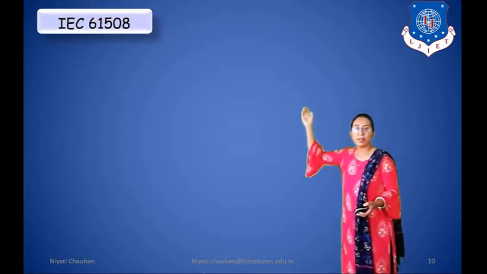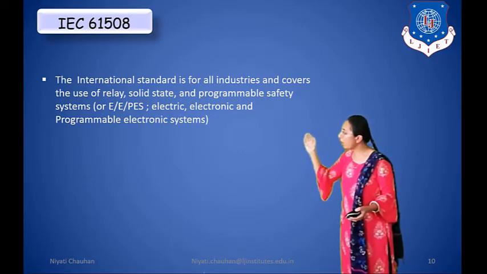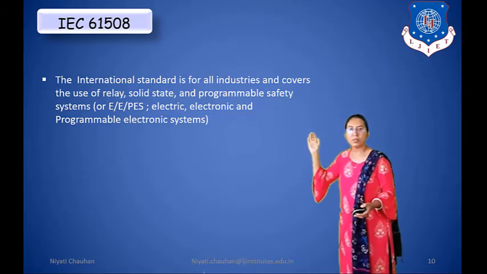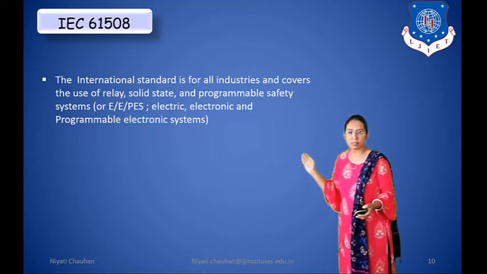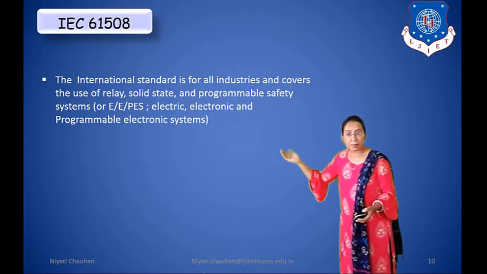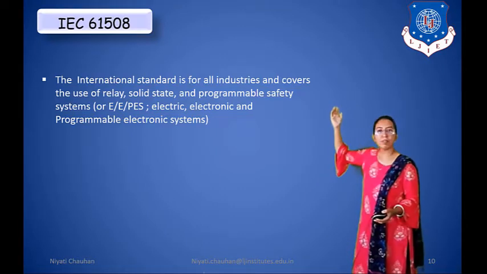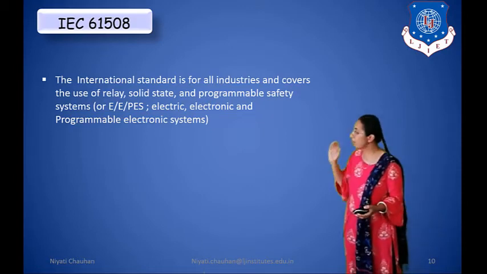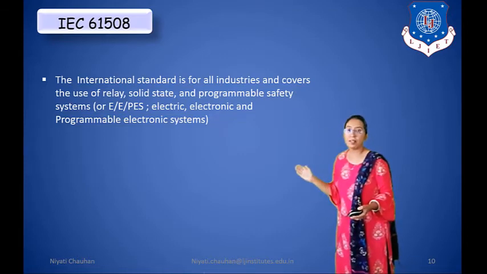Next standard, IEC 61508. The international standard is for all industry and covers the use of relay, solid state and programmable safety systems, or E/E/PES, electric, electronic and programmable electronic system. So IEC 61508 is generally referred to for relay, solid state and programmable safety systems.